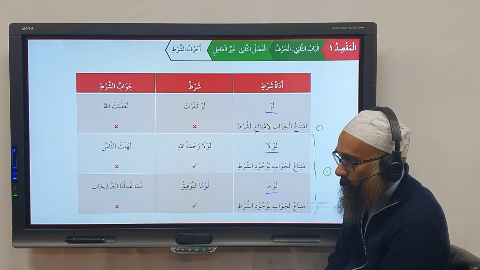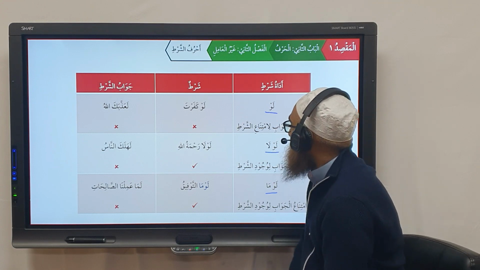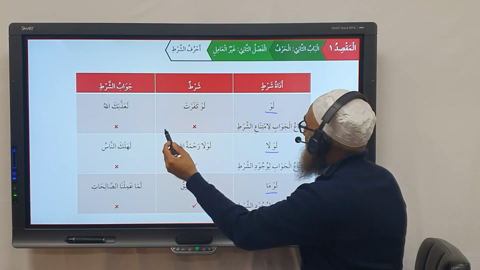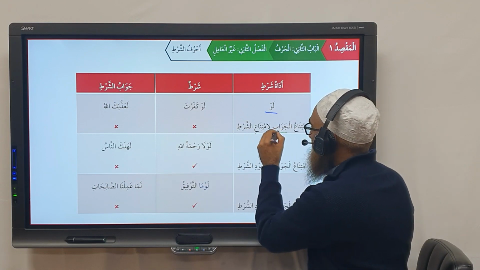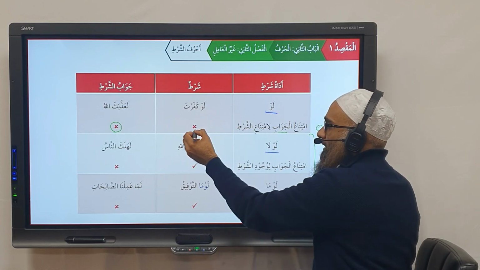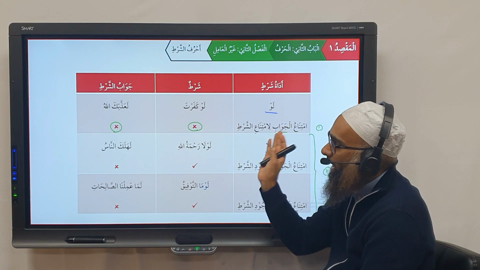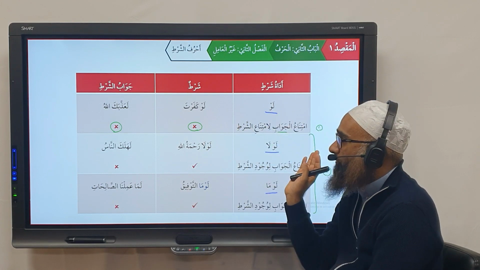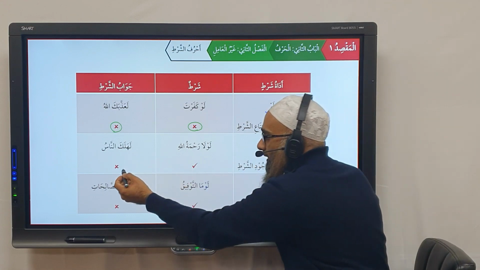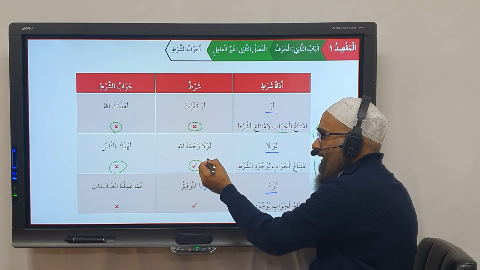Imtina means non-occurrence, and wujud means occurrence. So what do we have here? Law is for imtina al-jawab, limtina al-shart. So imtina al-jawab, the jawab did not take place. Why did it not take place? Because imtina al-shart, the shart did not take place. So law kafarta did not happen, and azabaka did not happen. But had kafarta happened, azabaka would have taken place. Lawla: imtina al-jawab, the jawab doesn't take place. Why? Liwujud al-shart, the shart is taking place, that's why.